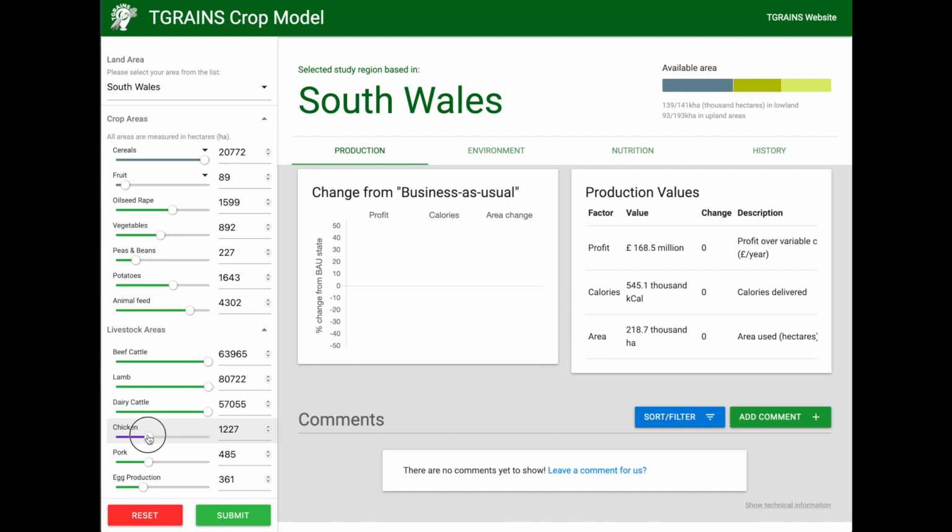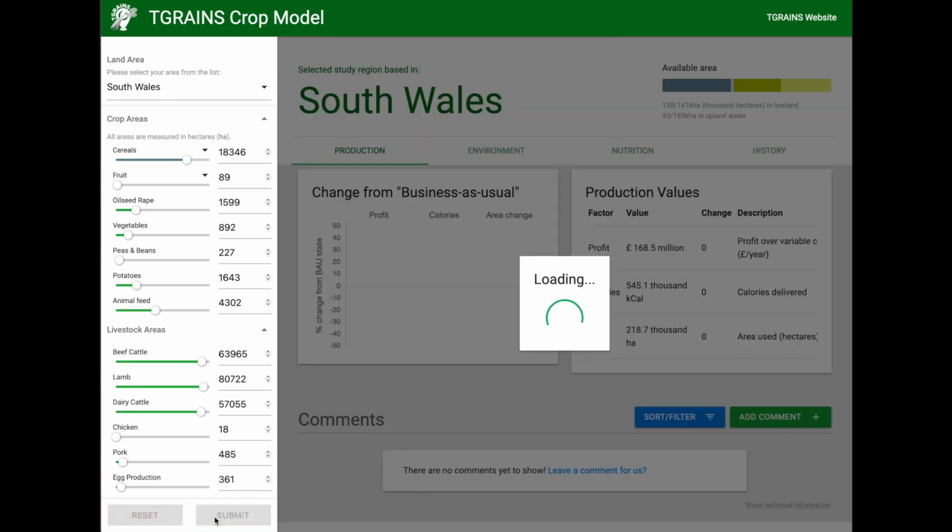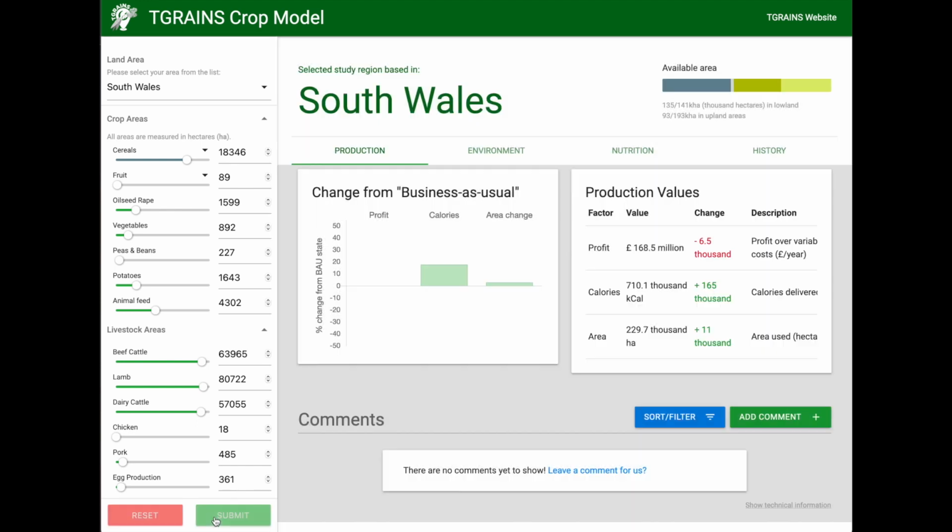All of the sliders have a maximum value of the existing area cropped plus the remaining area. This is why they seem to be linked and why all of them move when one is adjusted. The remaining area decreases as you increase any one of the sliders, so the others have to move to show that there's less remaining area to fill up. I can submit a query to the model with the changed value for cereals by clicking the Submit button. We can also reset all of these values to the business as usual state by clicking the Reset button. This returns the crop and livestock distributions to their default values.